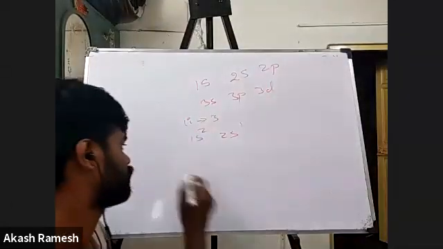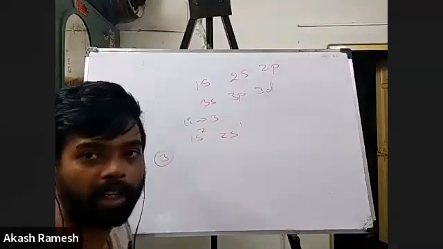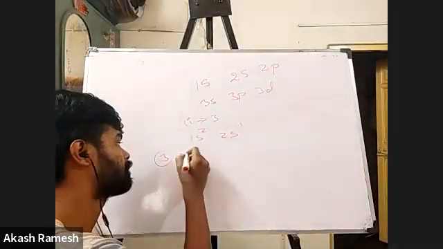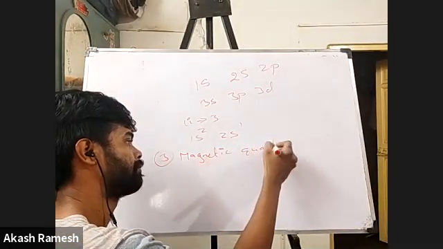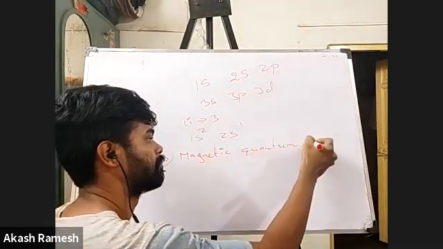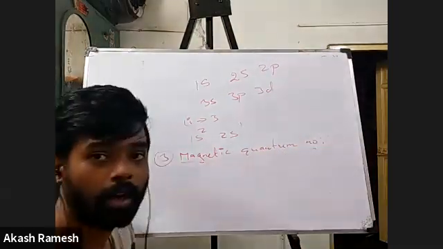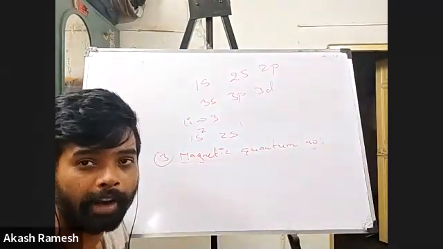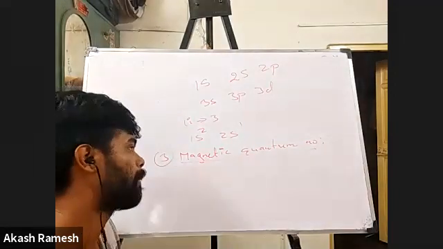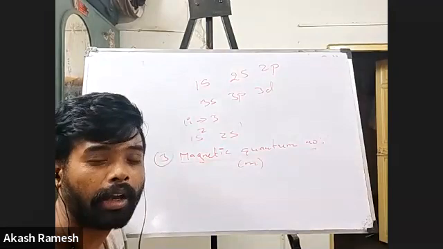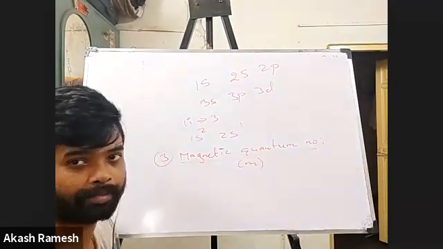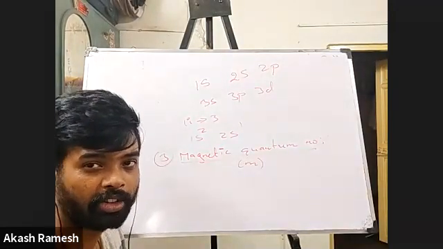Okay. So the next quantum number, the third quantum number, is what is called the magnetic quantum number. Okay. So the magnetic quantum number is denoted by the letter M. And what question is it going to answer?